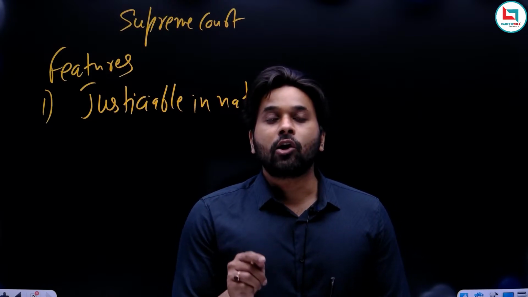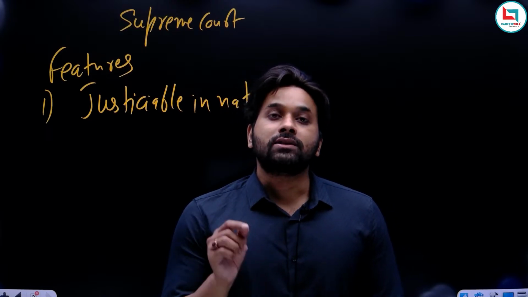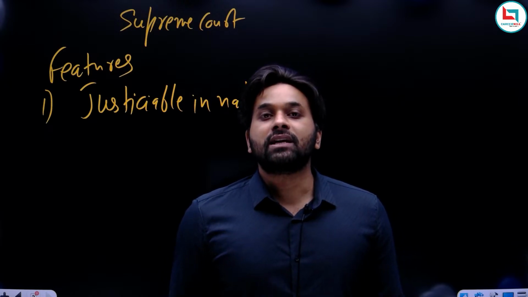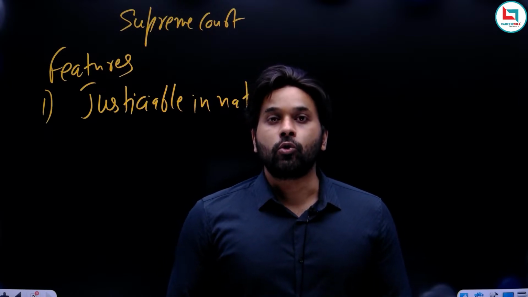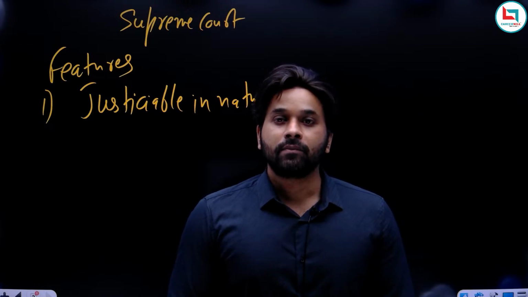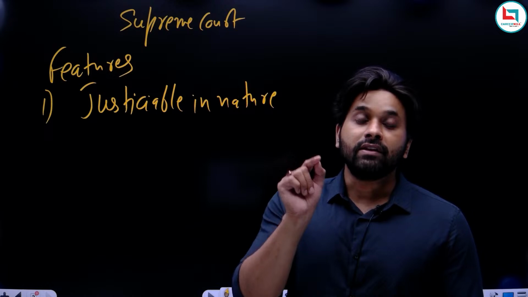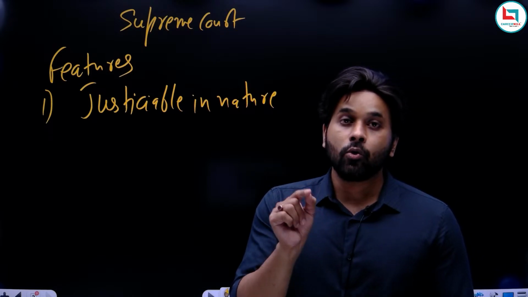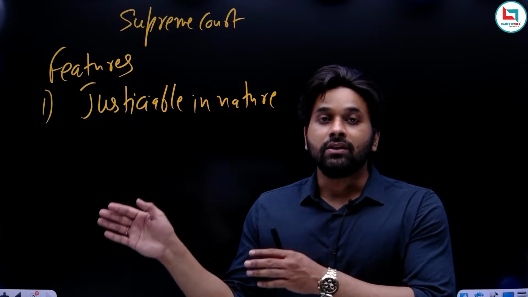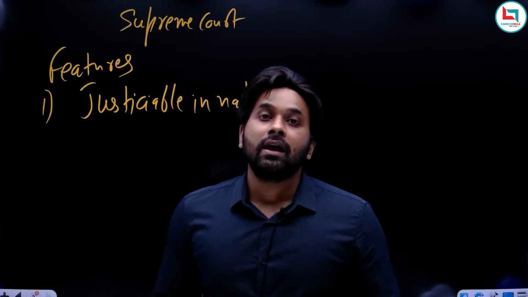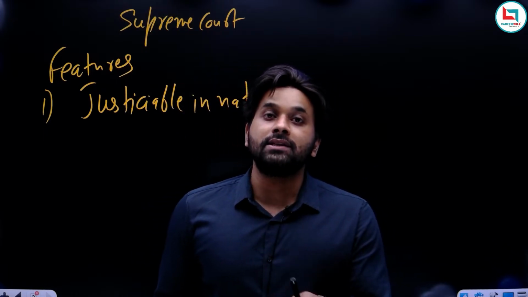So these rights are called justiciable in nature because these rights are enforceable by a court of law. Whenever these rights are violated, it is the duty of the court to enforce them. So I hope justiciable is clear. Justiciable means enforceable by a court of law in case they are violated. Okay, but you know we also studied the preamble, and remember the preamble is non-justiciable in nature.